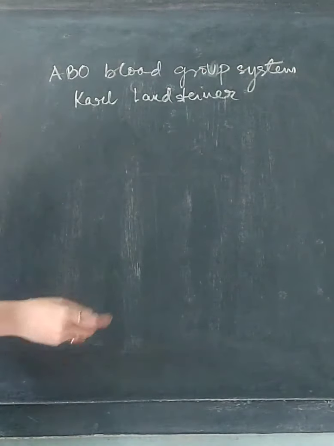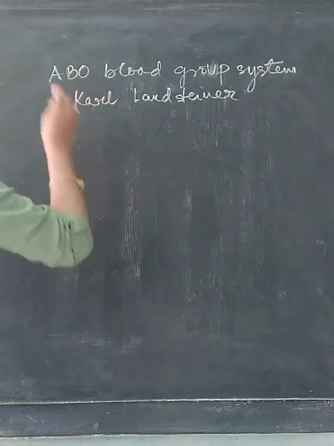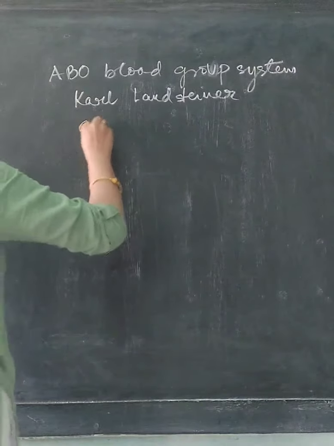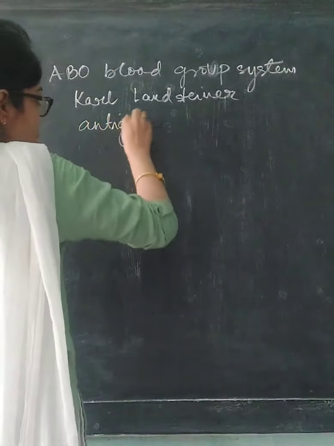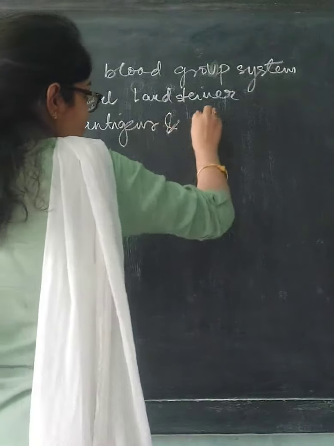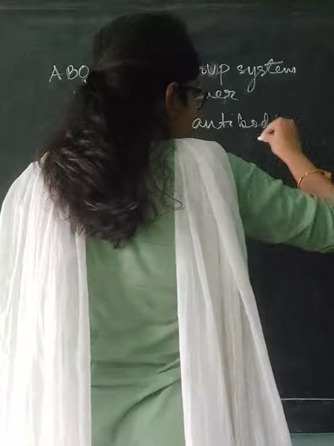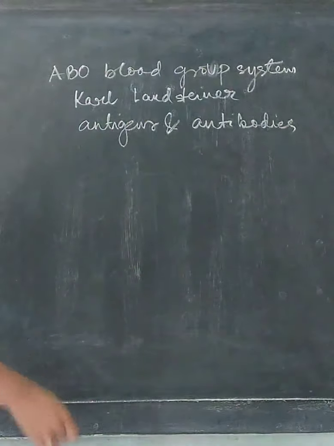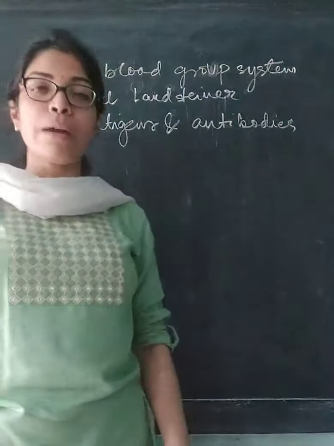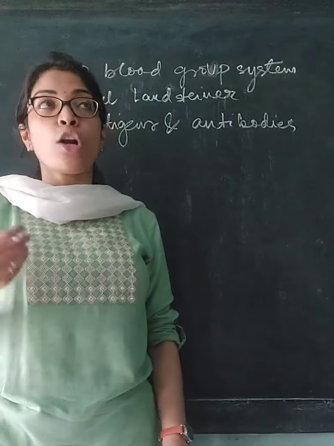Different types of human blood groups were there, and he divided that based on the presence of antigens and antibodies. Now, what are antigens and antibodies? Let me give you a quick recap. Antigens are basically disease-causing microorganisms or pathogens or any product of it.